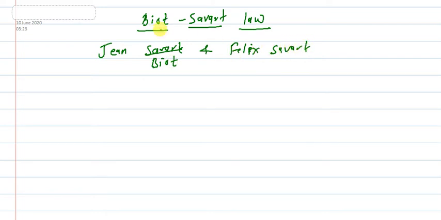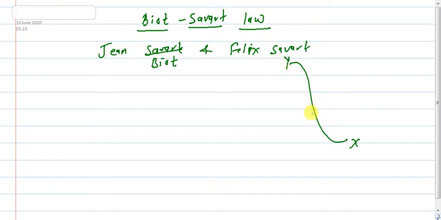So what does this law say? Suppose I have a current carrying conductor, of any arbitrary shape, and this conductor is made up of many small elements.